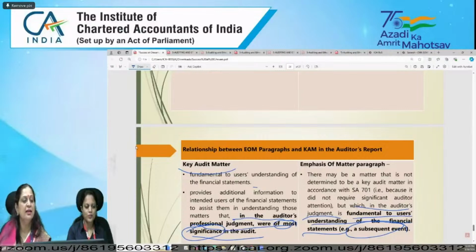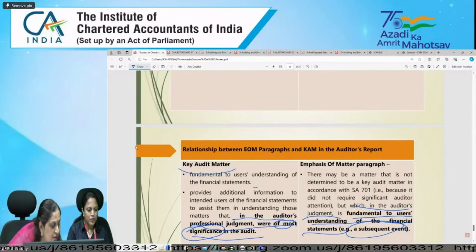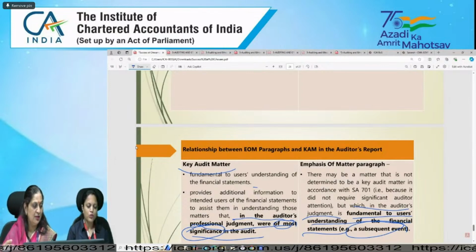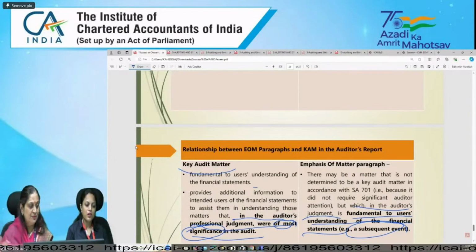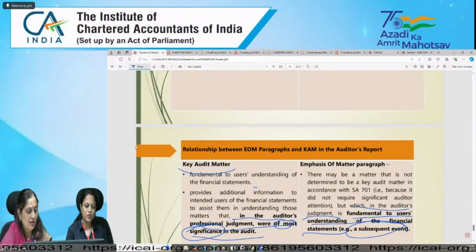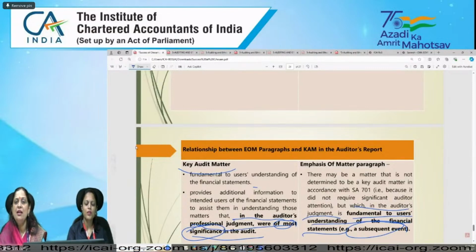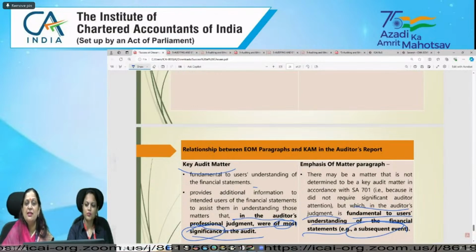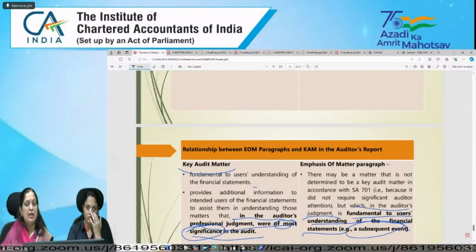Is it clear to all of you? EOM is not a substitute of 705, 701. Ma'am, Sachin is saying EOM is not a substitute of 705, 701 and going concern. EOM is right for fundamental users' attention ना, वो emphasis of matter paragraph. और other matter paragraph आपने ये बता दिया कि वो फाइनेंशियल स्टेटमेंट से रिलेटेड नहीं है, लेकिन वो ऑडिटर की रिस्पॉन्सिबिलिटी के लिए बहुत इंपॉर्टेंट है, इसलिए उसको अदर मैटर में कवर किया.